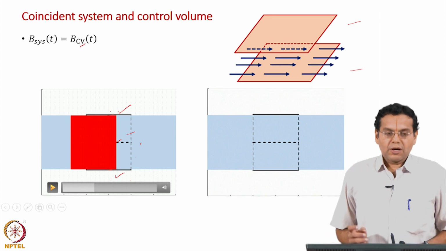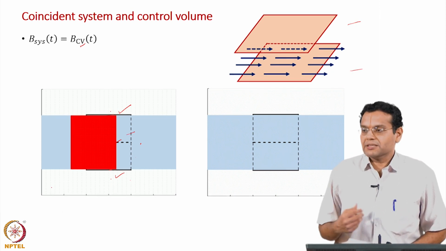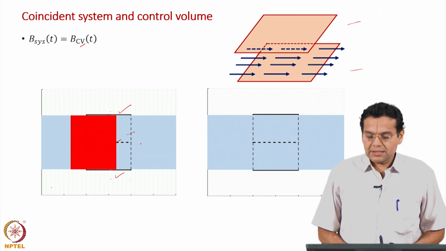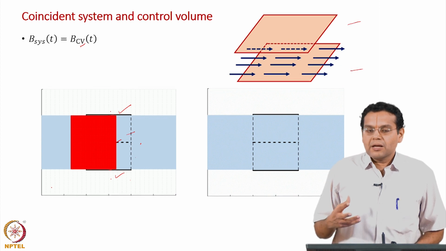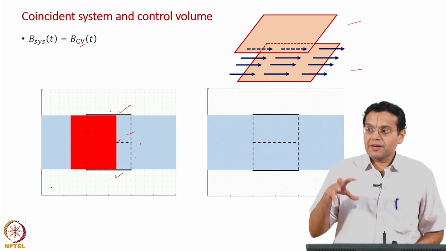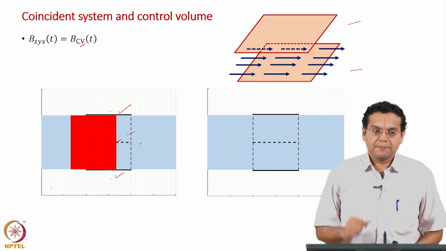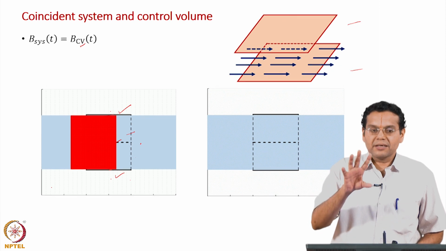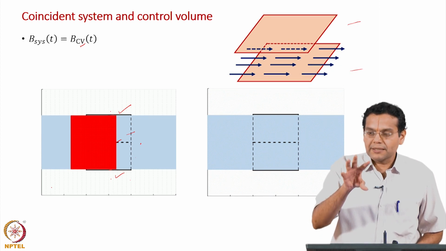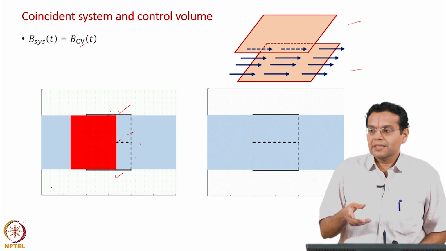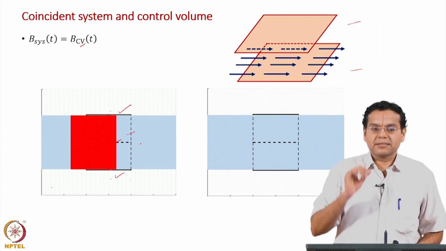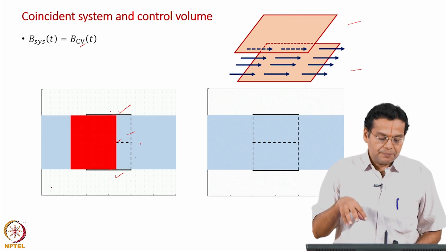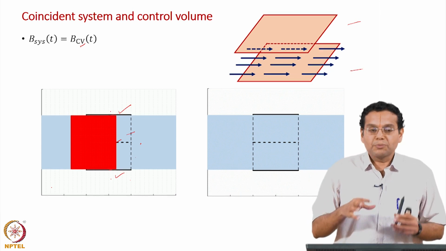Now, what is the most convenient way of defining my system? Several options are there, which is more convenient? Remember, system was a little more imaginary. So, it will be convenient for us if we define a system whose boundaries are well defined. In the example of the fire extinguisher, initially we had the system as whatever was occupying the tank. Sometime later some of the system escaped, etc. So, the system boundary can be anything, but we need to define a system which is more convenient to us and whose boundaries are well defined.